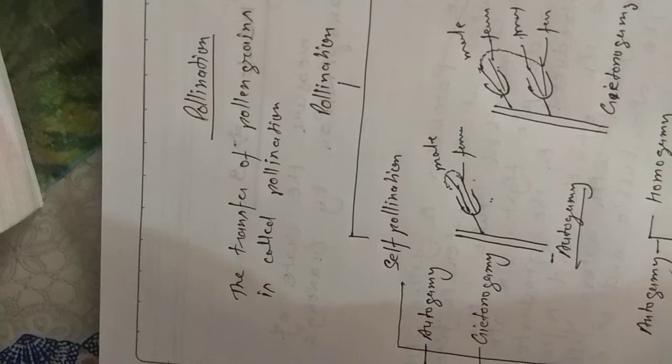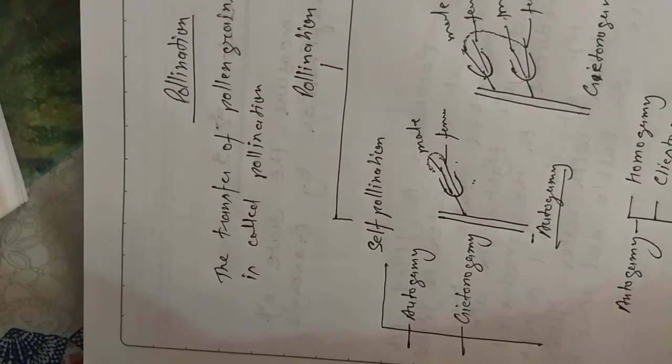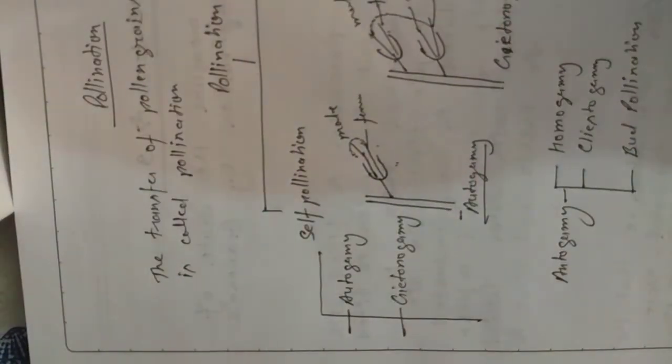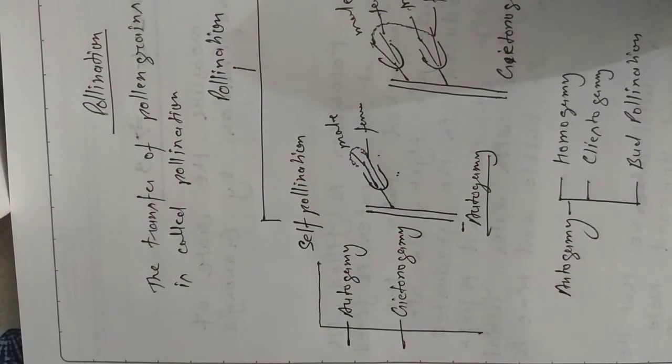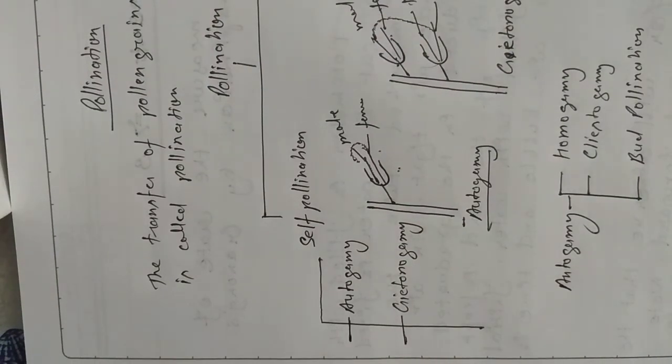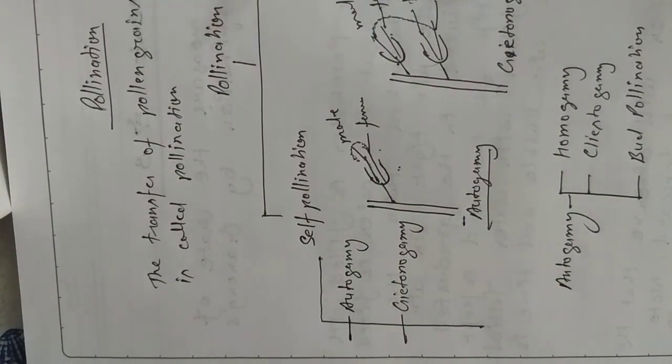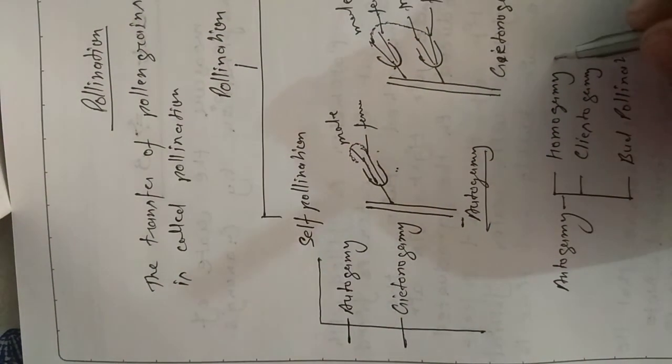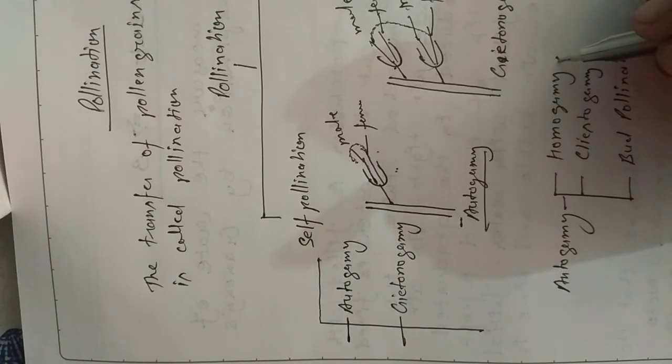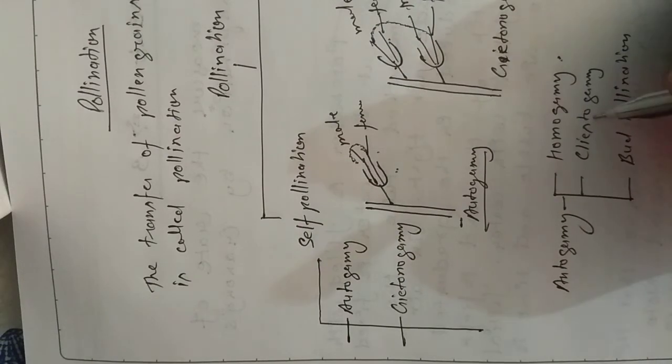First we discuss homogamy. In this method, anther and stigma of the flower are brought together by growth or bending.